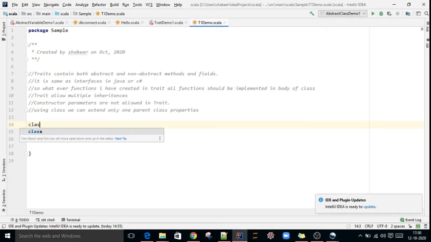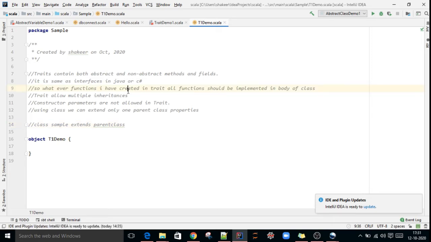Means like this: class sample extends parent class. So like that, one class can extend one parent class only. If there is a requirement to get the properties from more parent classes, we cannot do it. That's why we have the concept of traits.